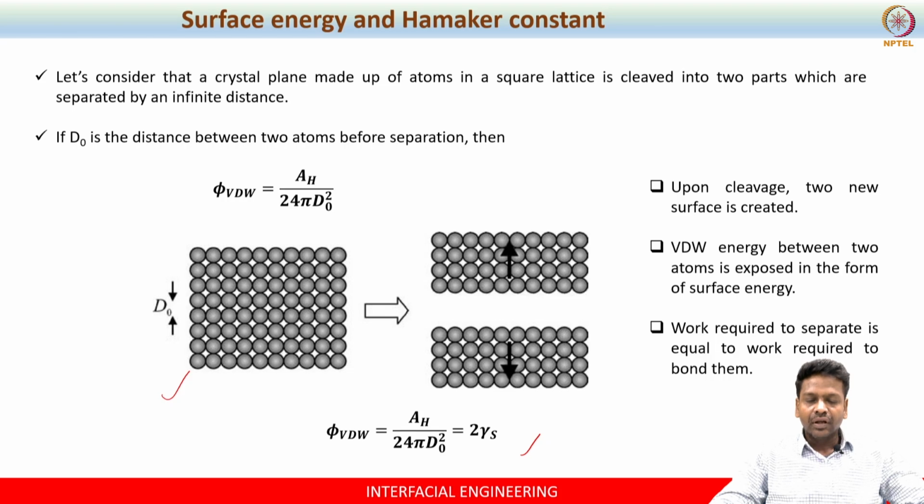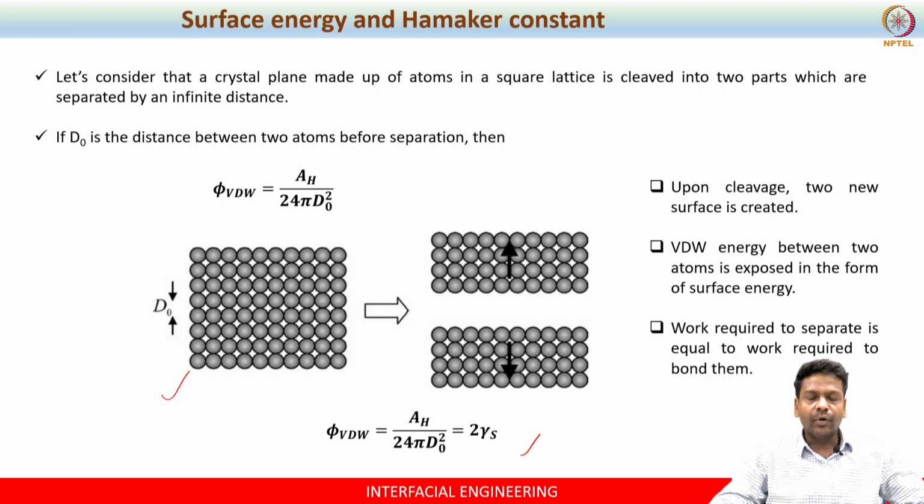Even though atoms are very closely packed together, there will be a separation distance, that is d naught, the minimum separation distance beyond which atoms cannot approach closer, because there will be bond repulsion.